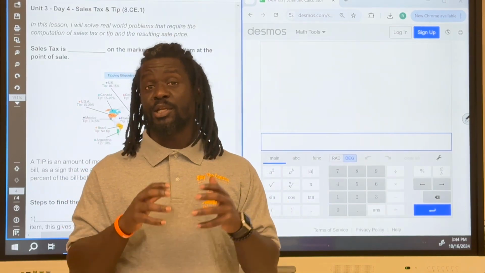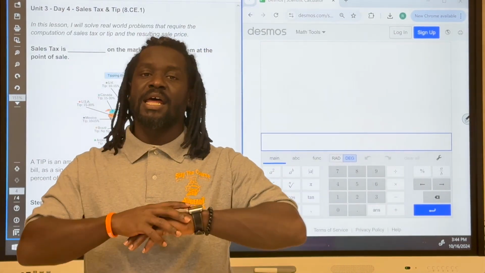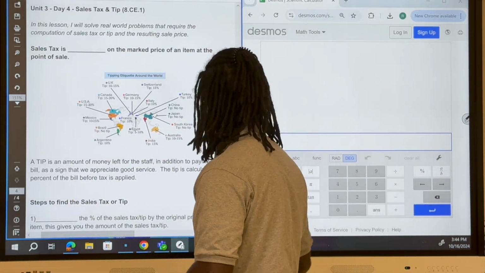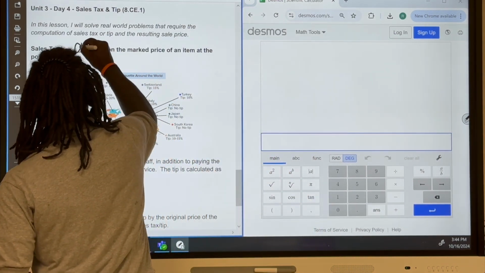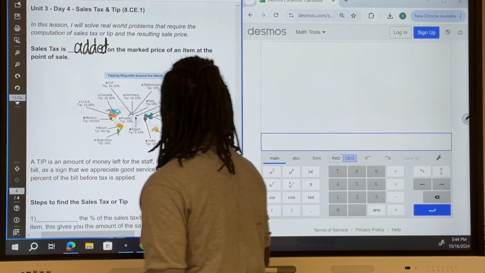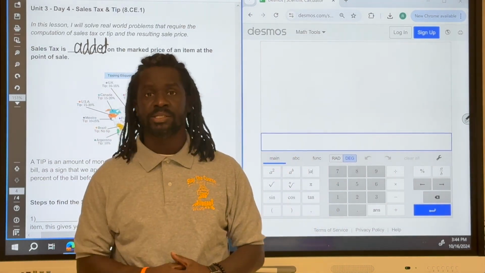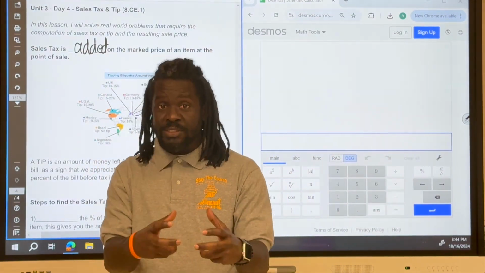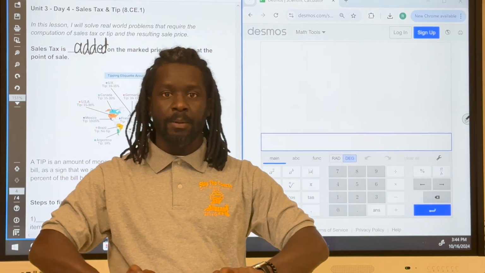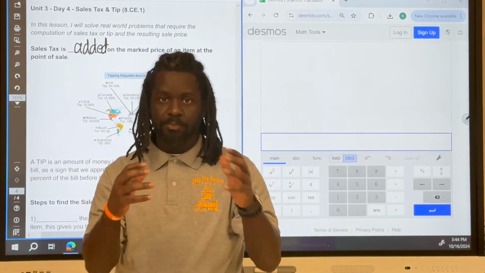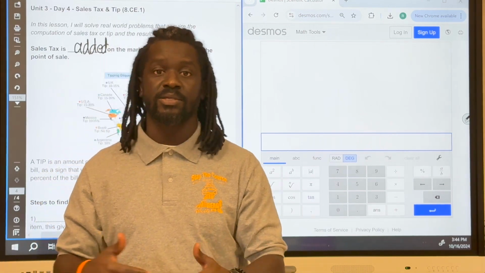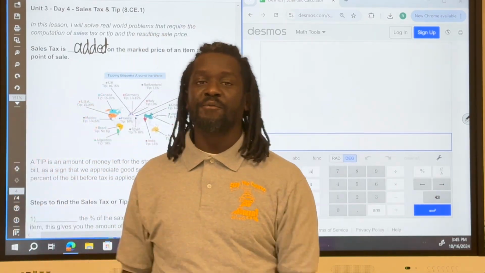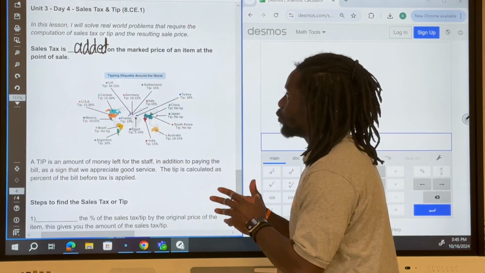In this lesson today, we're going to learn how to calculate the sales tax and the tip, and how to figure out the final price after those things. Let's start by talking about what sales tax is. Sales tax is added on to the mark price of an item at the point of sale. When you go shopping, there is a price listed for the item, and when you take that item to the cash register, you end up spending more than that listed price, and that is because there's a sales tax. We have to pay taxes, and the government uses those taxes for various services. All right, so that is what is added on.